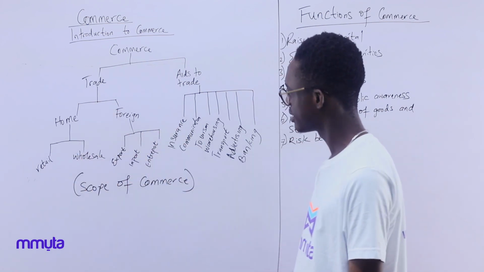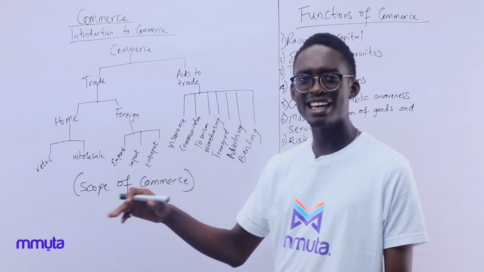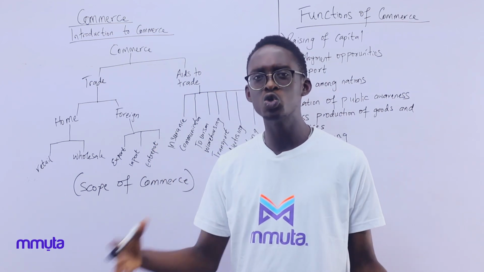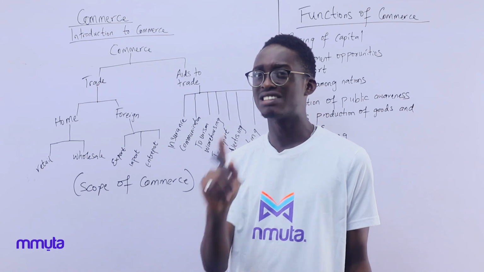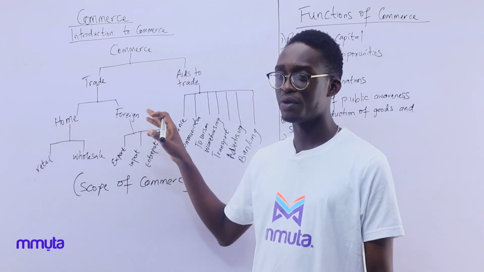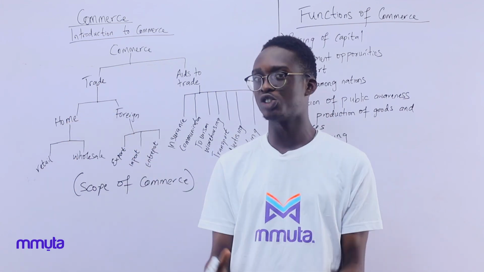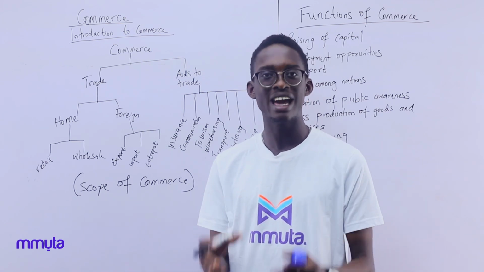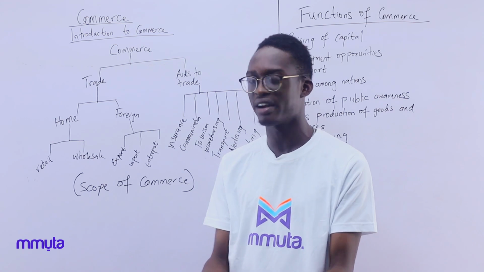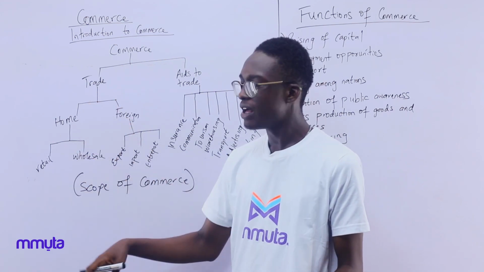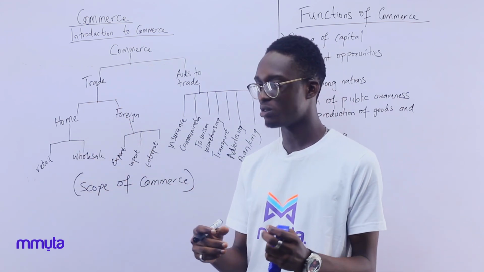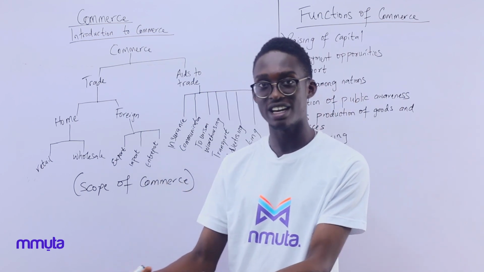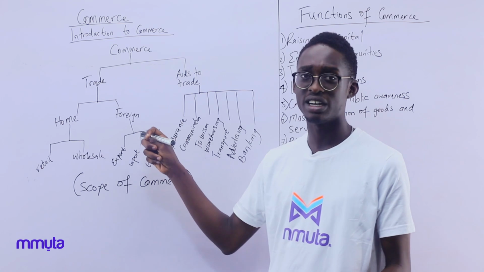Let's move to foreign trade. Foreign trade is a type of buying and selling that takes place between two or more countries. Now that's the difference between the home trade and the foreign trade. In the home trade is within a country. For instance, Nigeria. Any business that takes place within Nigeria, any buying and selling that takes place within Nigeria is a home trade. But any business or buying and selling that consists of Nigeria and US, for instance, or Ghana, is what we call foreign trade.